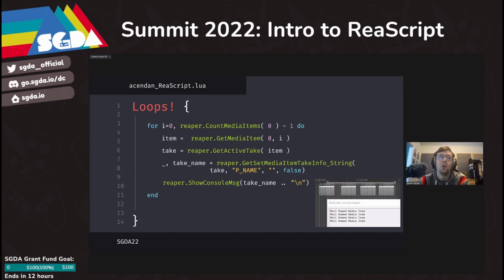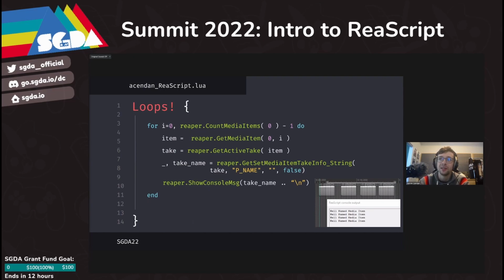So getting one item is cool, but we often want to process batches of content, for example, all of the items in our project. For that, we can use a for loop. If you're not familiar with a for loop, it basically runs through the content that's inside of the code block and then loops back to the beginning of the block until the condition is no longer met. Our condition in this case is saying that for i equals 0, so the first index of an item in our project, up until the total number of items in our project minus 1, because we're starting at 0, we want to do the exact same thing.